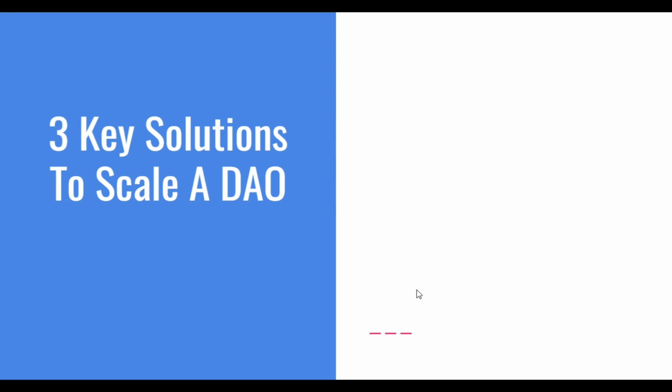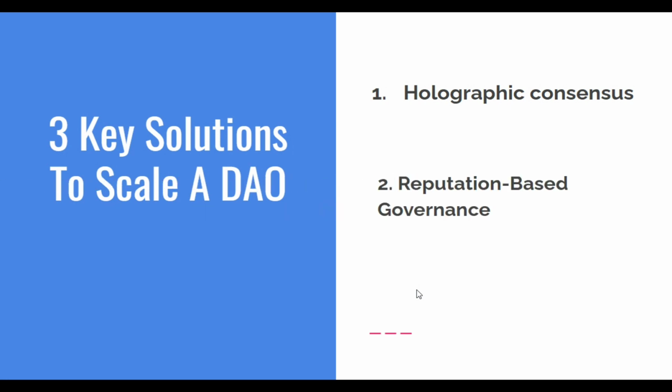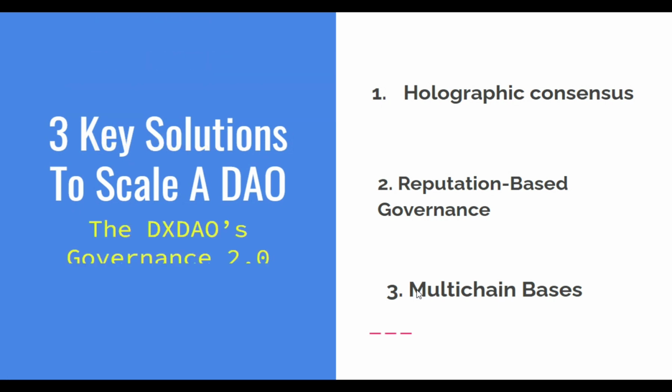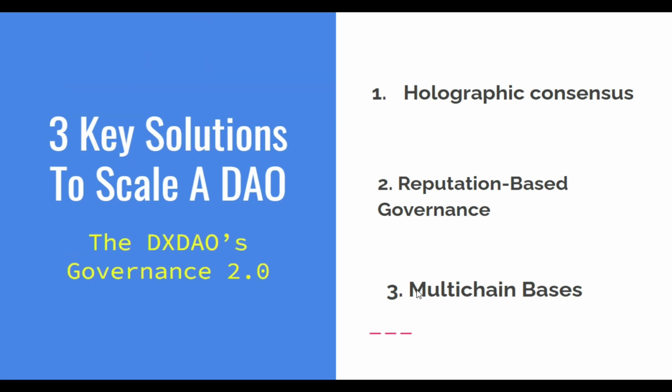Okay, 3 key solutions to scale a DAO. Number 1 is holographic consensus. Number 2 is reputation-based governance. Number 3 is multi-chain base. Okay, DS DAO governance 2.0 puts together the solutions that these guys have presented, what they use to solve their own problem, with the experience they have from managing DS DAO for 2 years.